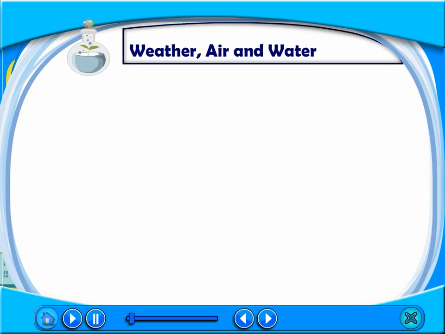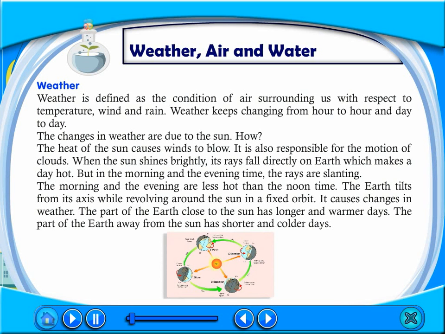Weather, air, and water. Weather. Weather is defined as the condition of air surrounding us with respect to temperature, wind, and rain. Weather keeps changing from hour to hour and day to day.